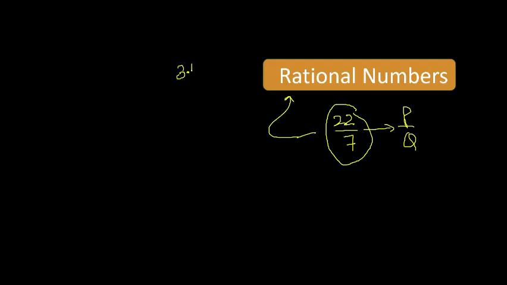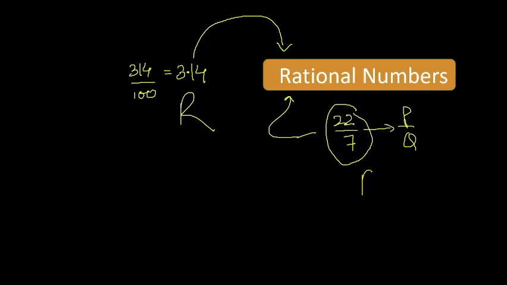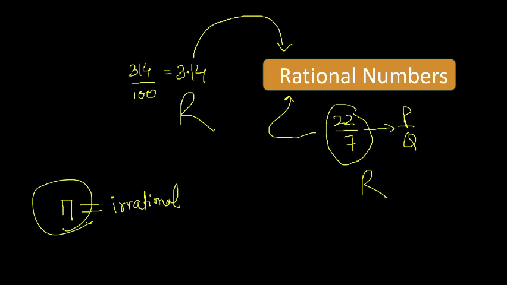What is 3.14? Can I say this is also rational because I can convert this number into a ratio? So this is rational, this is rational, but whenever I ask about pi, now it is not rational, this will be irrational, right? Because the value of pi never ends, the value of pi never repeats.